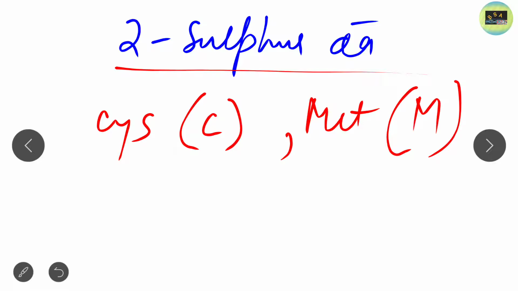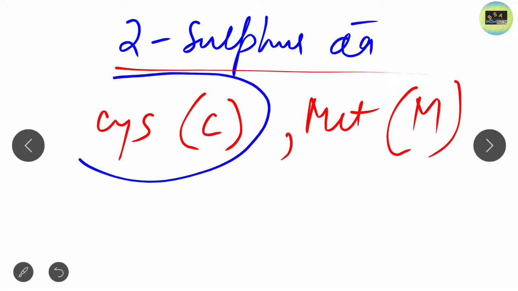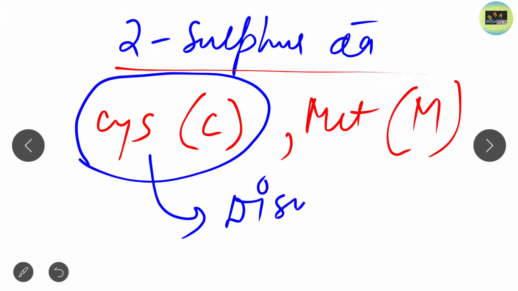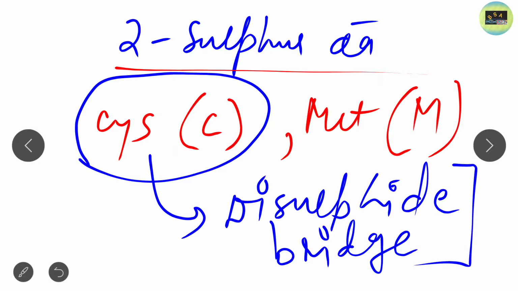Clear? Another important thing is that among these two, cysteine is the only amino acid which forms a disulfide bridge. So I want to give you a question: why does only cysteine form a disulfide bridge, and why does methionine not form a disulfide bridge? If you know, then comment the answer in the comment box.